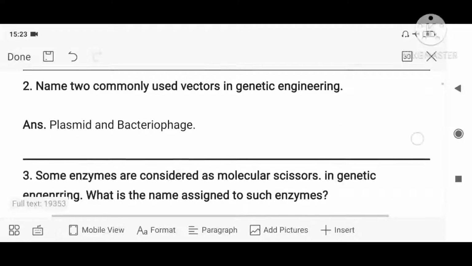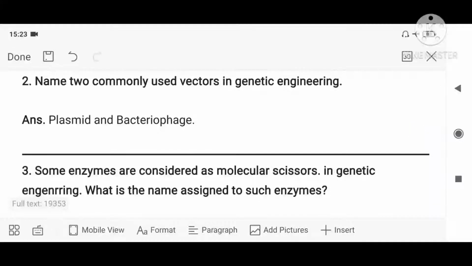Name two commonly used vectors in genetic engineering. What are the two commonly used vectors? One is plasmid and another one is bacteriophage.